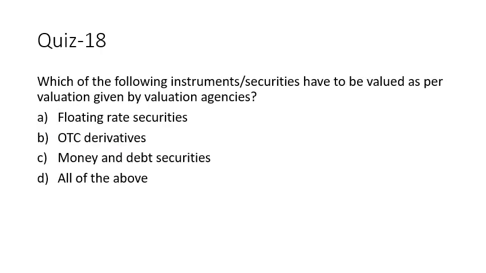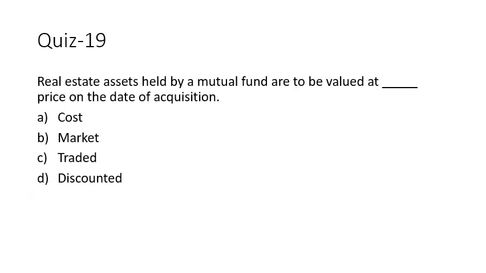Which of the following instruments or securities have to be valued as per valuation given by valuation agencies? It is not just floating rate securities, it is not just OTC derivatives, but it also includes money and debt market securities. So the answer is all of the above. We move on to question 19.